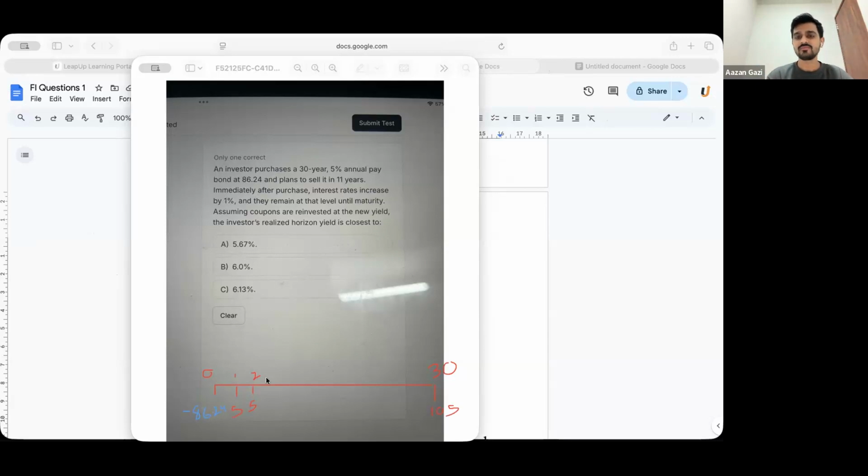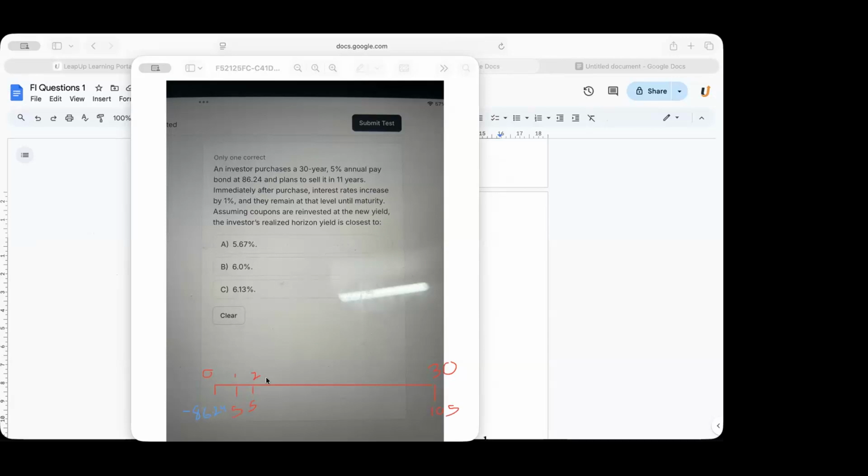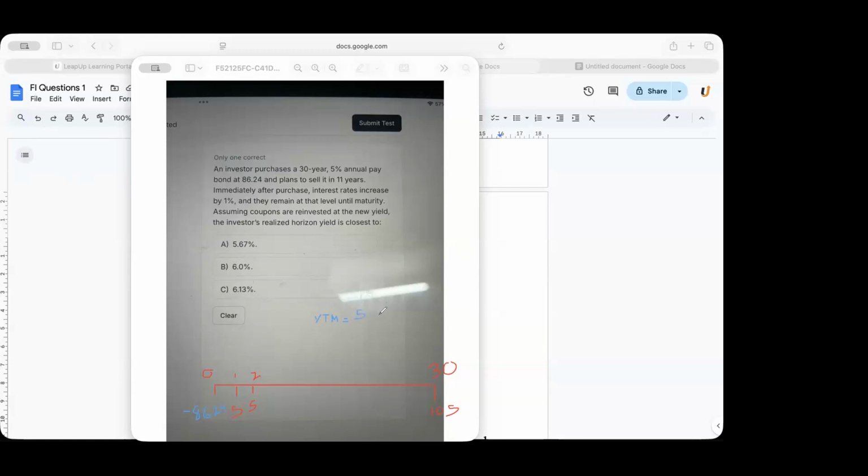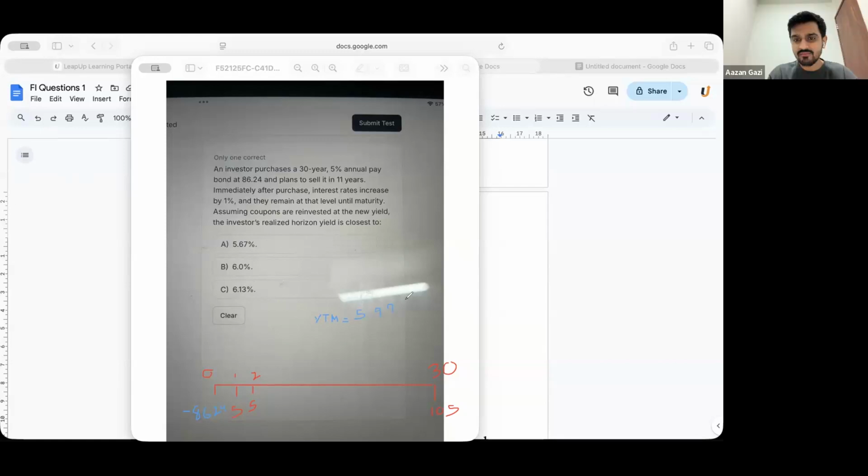What was the YTM when you bought the bond? Everyone, can you find out what was the YTM when you bought the bond? 5.99? Is it 5.99 only? Yes.